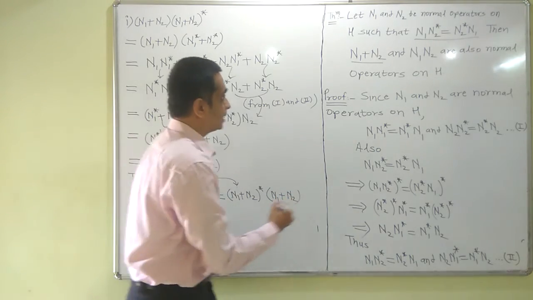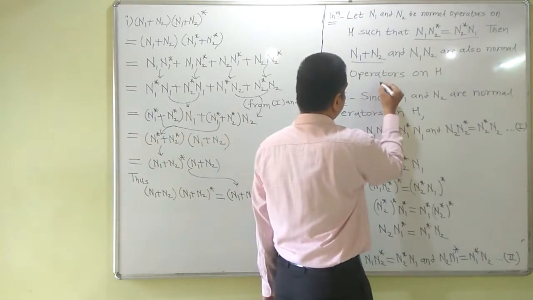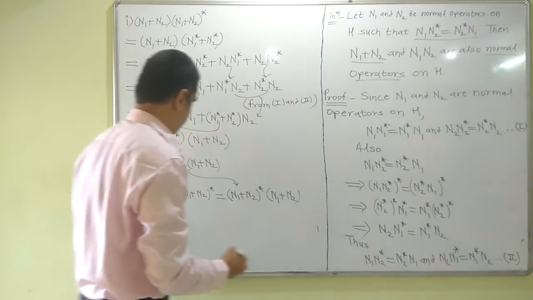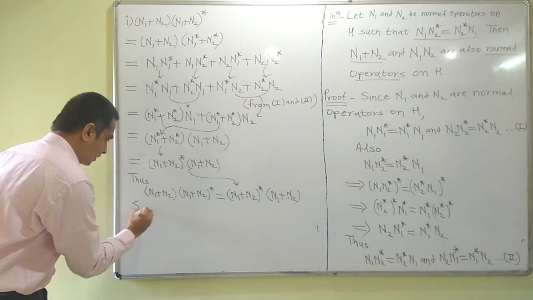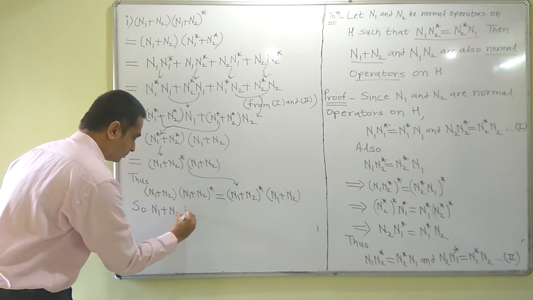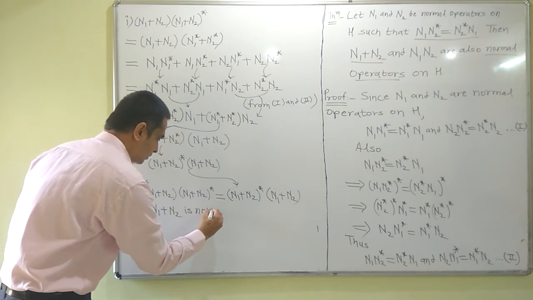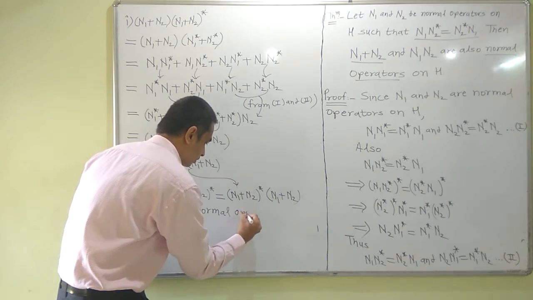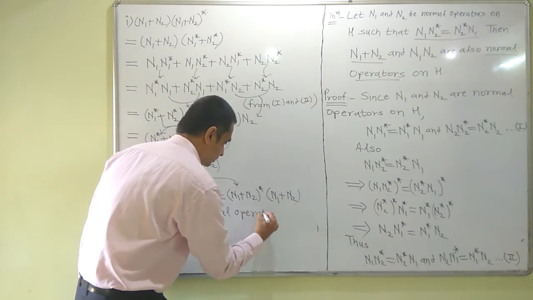So this proves that n1 plus n2 is a normal operator on H.